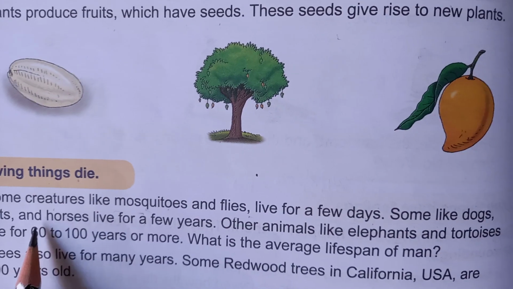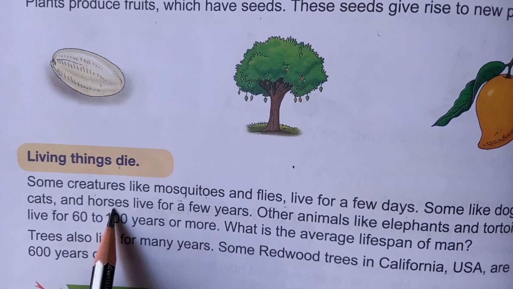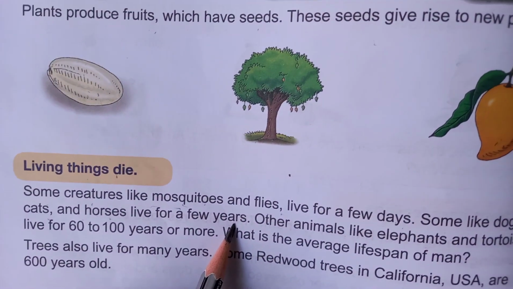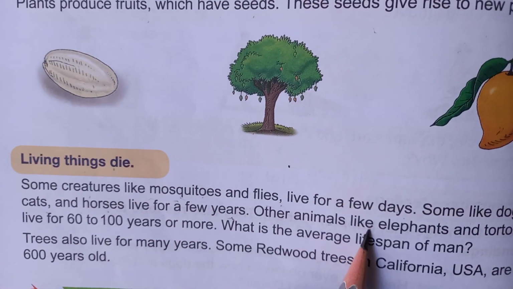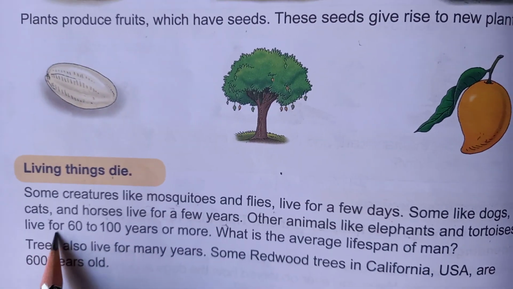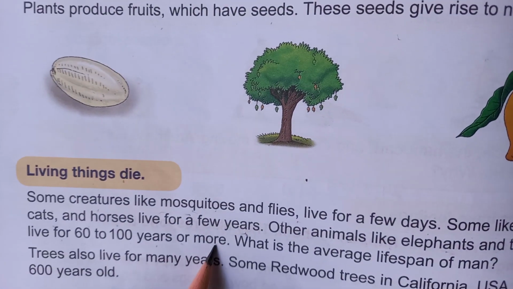Some animals like dogs, cats and horses live for a few years. Other animals like elephants and tortoises live for 60 to 100 years or more.